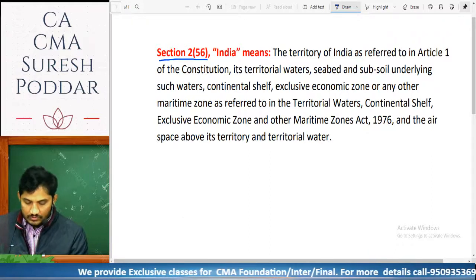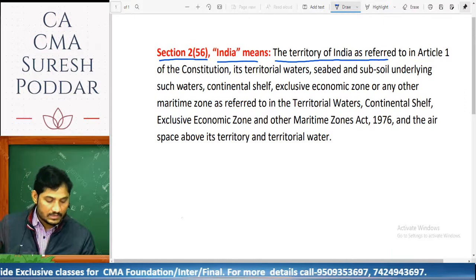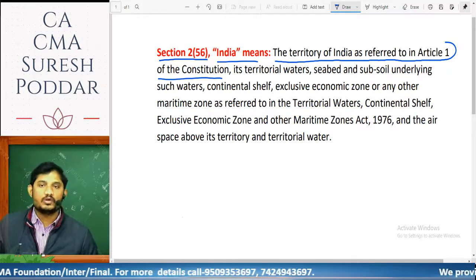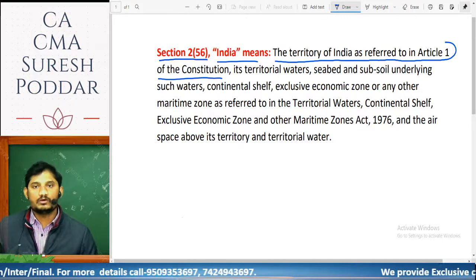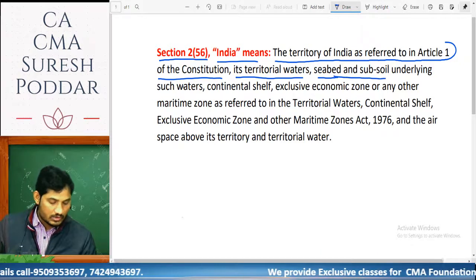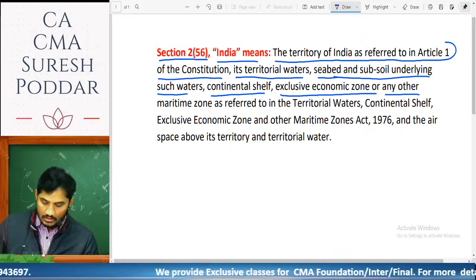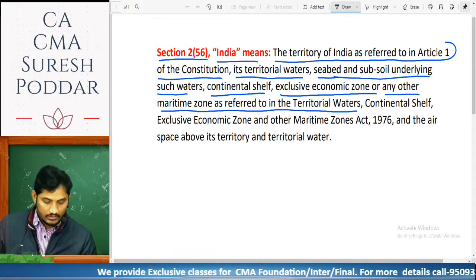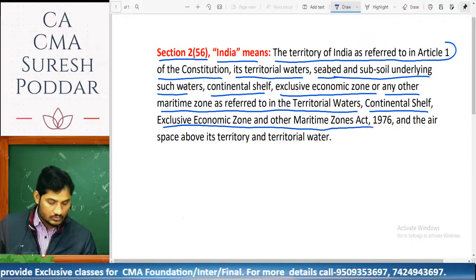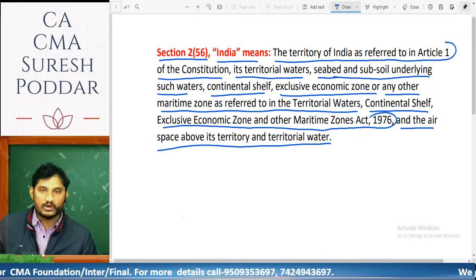Section 2, Clause 56 of the CGST Act 2017: India means the territory of India as referred to in Article 1 of the Constitution, its territorial water, seabed and subsoil underlying such water, continental shelf, exclusive economic zone or any other maritime zone as referred to in the Territorial Waters, Continental Shelf, Exclusive Economic Zone and other Maritime Zones Act 1976, and the air space above its territory and territorial water.